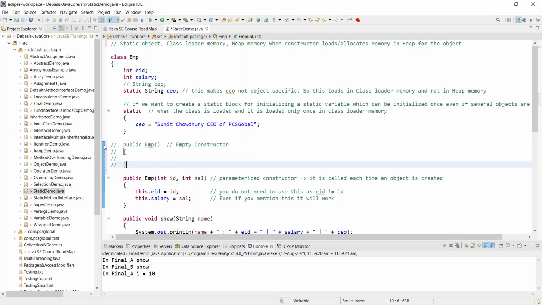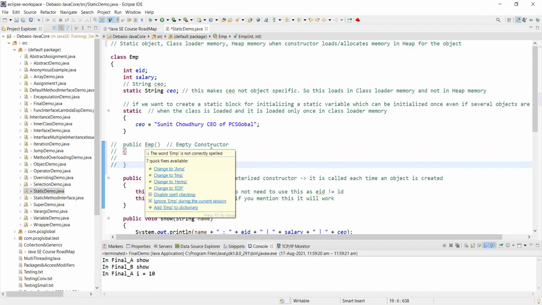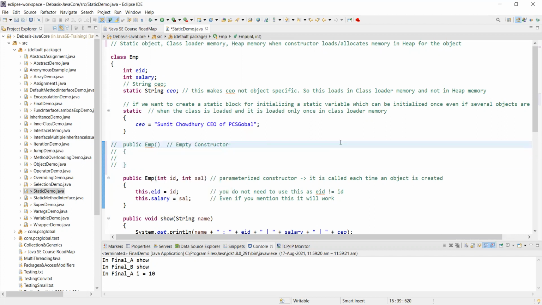Now let's say I have commented it out. That means this public EMP, which is an empty constructor, doesn't exist in this class EMP, correct? But I'm finding another EMP. This is another constructor, but it is somewhat different. It is not an empty constructor or the default constructor. Empty constructor is nothing but default. Any class will have a default constructor, and that constructor is an empty constructor.